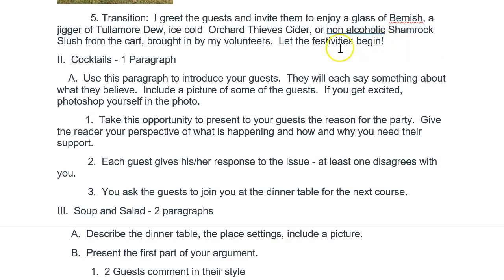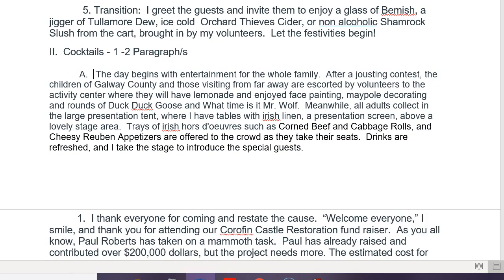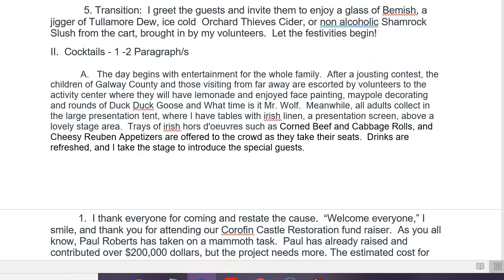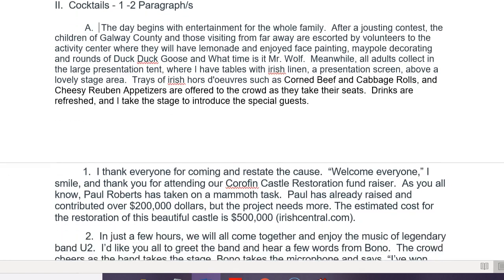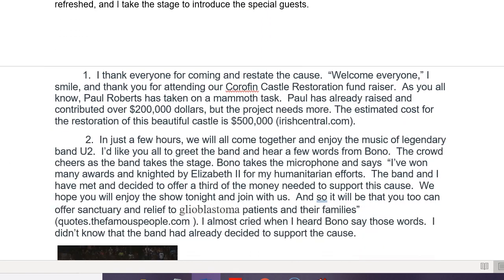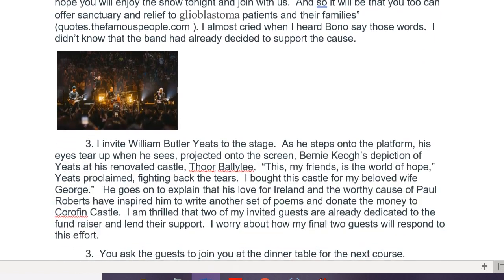Let the festivities begin. Now I indicate here that festivities are going to happen, so I can't forget that I'm at a party. So I'm going to create content here that indicates the party atmosphere. Now I decided that this cocktail hour that I'm including in this festivity is going to include 2 paragraphs. The first, I'm going to set the stage with what's happening at this event, and then I'm going to introduce 2 of the guests that are already on board for the project.